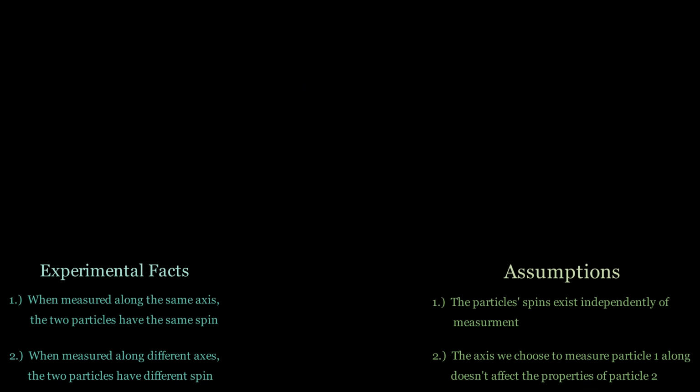Now we'll move on to the real experimental results. First though, note that if a particle has definite spins along each axis, then at least two of those spins must be the same. Let's look at a few examples. If a particle is up along A and down along B and C, then the pair B and C are the same. If a particle is up along A and C and down along B, then the pair A and C are the same. If a particle is down along every axis, then every pair of spins is the same. No matter what, there's always at least one pair of spins that are the same.